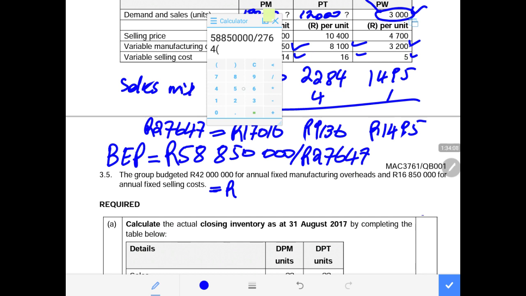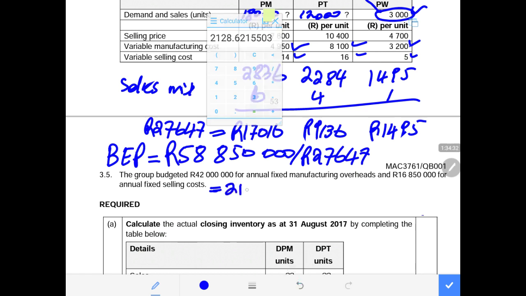My calculator now. Okay, 27,647. Oh, there was something wrong in there. Then the break-even point becomes 21.28, not in rands.